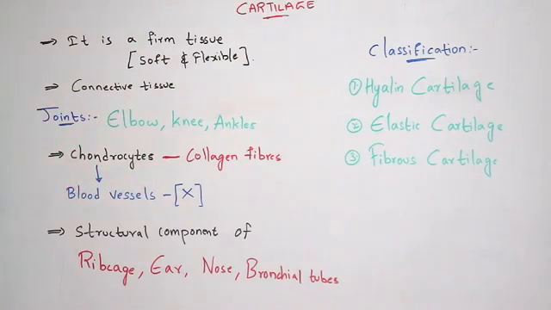So what are these chondrocytes? The main function of the chondrocyte is the production of collagen fibers, and within these chondrocytes, blood vessels are not present. Blood vessels are absent within the chondrocytes.